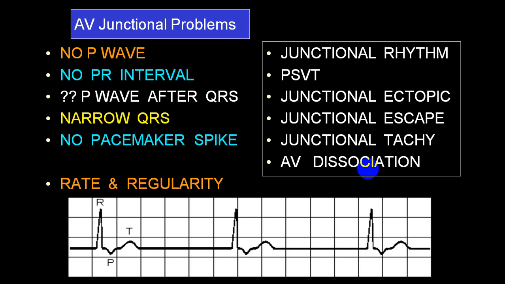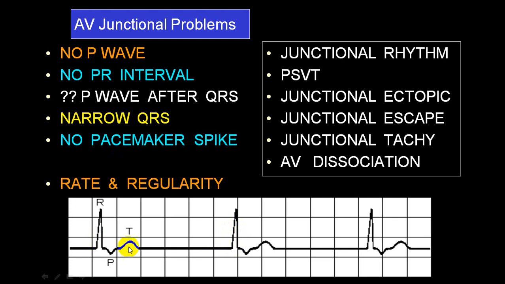Now we go to another variety we call junctional rhythm. What is the peculiarity of junctional rhythm? Usually there is no P wave. As there is no P wave, you can't calculate the PR interval. But sometimes the P wave is present after the QRS complex, or before the QRS complex, or it is merged inside the QRS complex. When it is merged inside the QRS complex, you can identify it only by EP study.